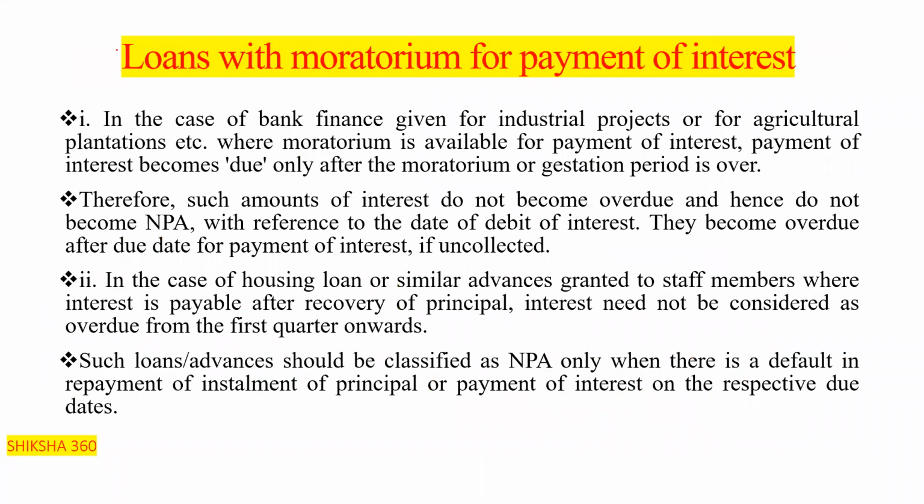Loans with the moratorium. Sometimes we will expect a question on that also. For example, we have an education loan with a study time, a 3-year degree. So when will the installment start? In that case there is a moratorium. In some cases there is a moratorium of 3 years, in some cases 3.5 years, and in some cases 4 years, depending upon the situation and the terms and conditions.